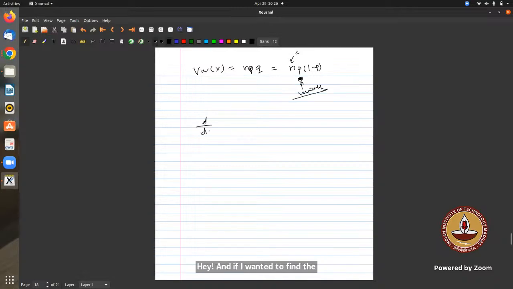If we differentiate it, it should be 0. Differentiation with respect to p, that is dv by dp. So it will be d by dp of n into p into 1 minus p, and it should be equated to 0, right? Okay, so let's do this. n into 1 minus 2p.